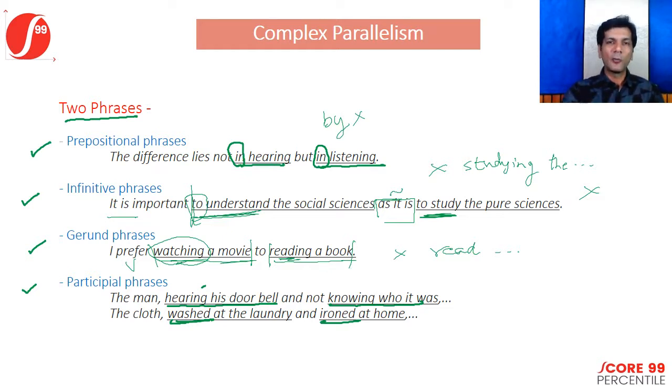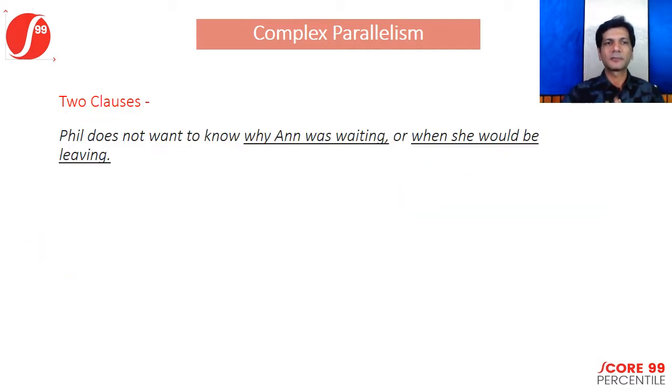Let's see how parallelism in clauses works. Now, when you have, let's say, two clauses, the example says, Phil does not want to know. So till here is one part. Then comes the second part: why Anne was waiting. Now this is a clause because you have a subject and you also have a verb, was waiting.